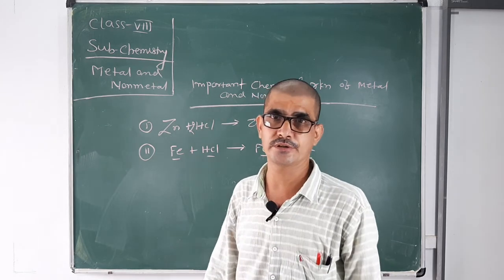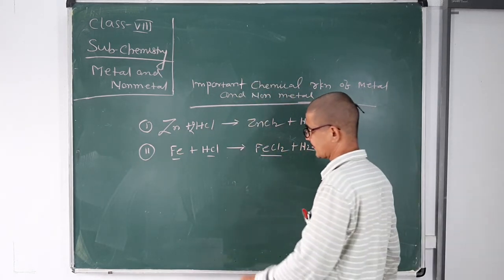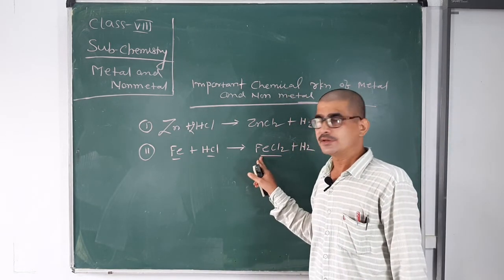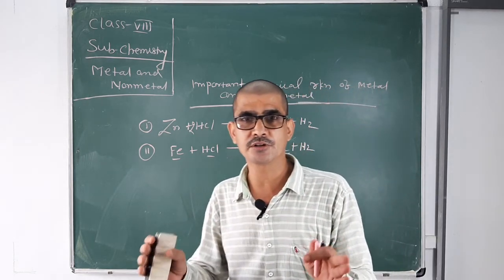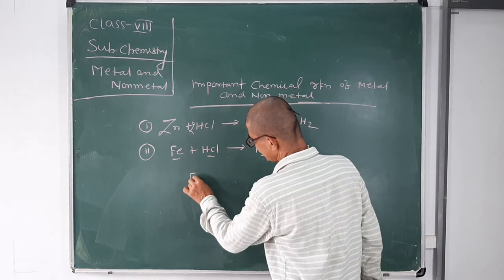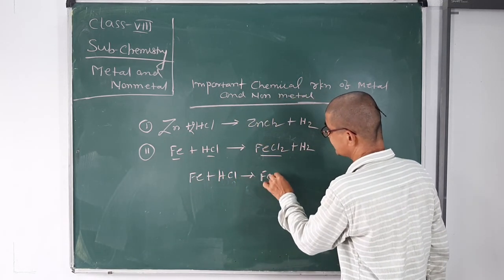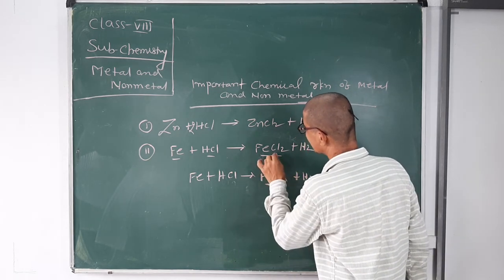This is a very important question. Why is FeCl3 not formed? Because even if FeCl3 were formed, we would not get FeCl3, we would get FeCl2. Suppose iron reacts with HCl to form FeCl3 and hydrogen, we still will not get FeCl3, we will get FeCl2.